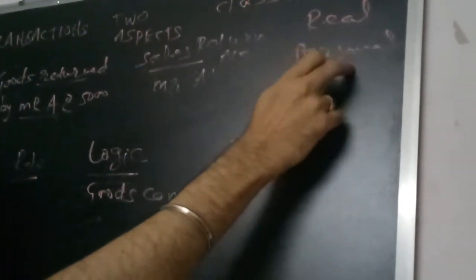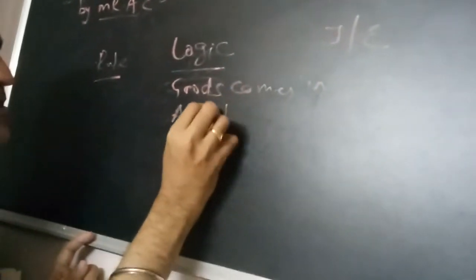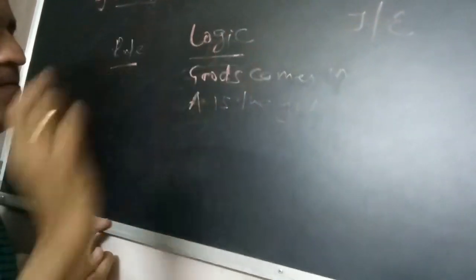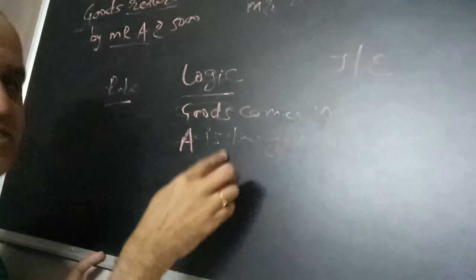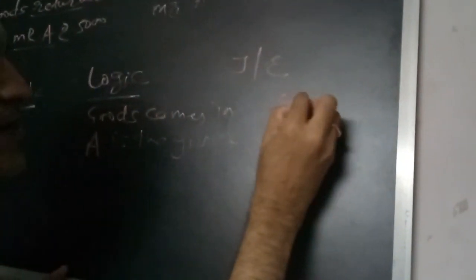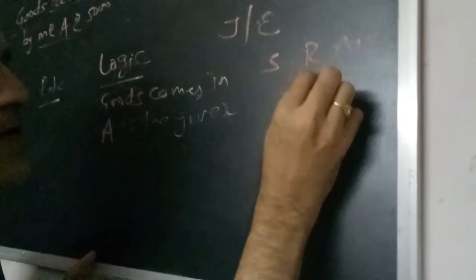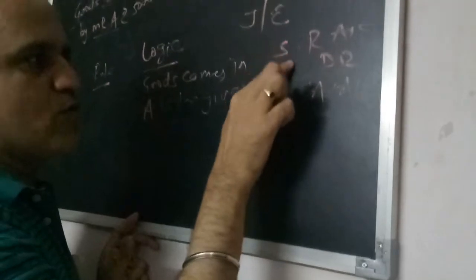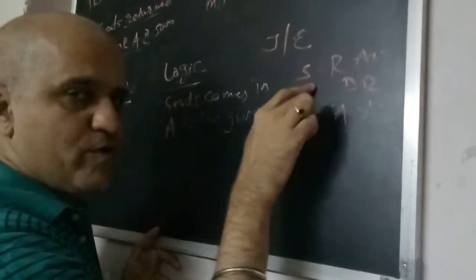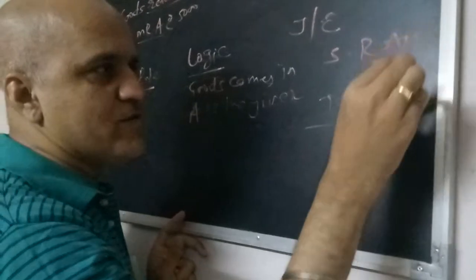And what this rule says: debit the receiver, credit the giver. A is the giver. Again I am repeating what the real account rule says. Debit what comes in, credit what goes out. Goods comes in because goods has been received. And who is the giver? A is the giver. Debit the receiver, credit the giver. So the entry will be sales return account debit to A account. Goods comes in, debit what comes in, credit what goes out, and Mr. A is the giver. 5,000, 5,000.